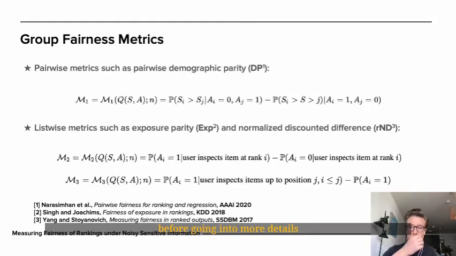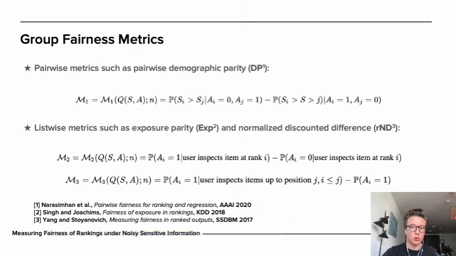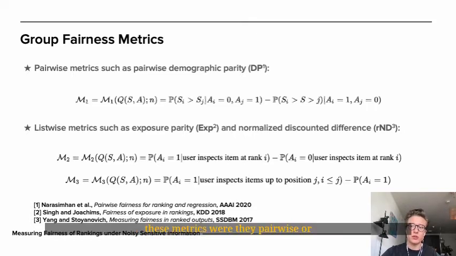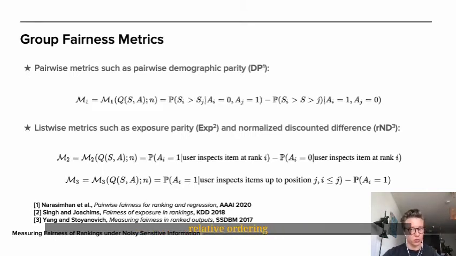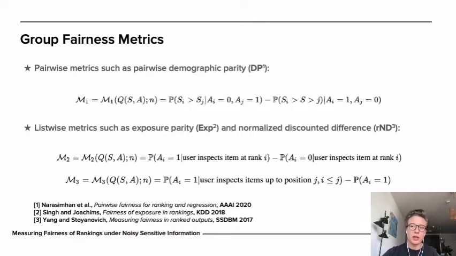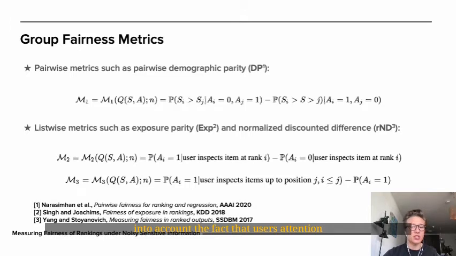Before going into more details, I would like to introduce the metrics we use to measure group fairness. These metrics are either pairwise or listwise. For pairwise metrics, such as pairwise demographic parity, a ranking is fair if the sensitive attributes of two randomly chosen items do not reveal any information about their relative ordering. Listwise metrics, such as exposure and rND, take into account the fact that users' attention to different positions in the ranking follows a skewed distribution. So it's not equally likely that the user will inspect an item at the top or at the bottom of the list.